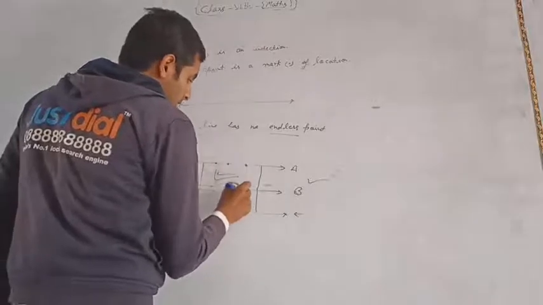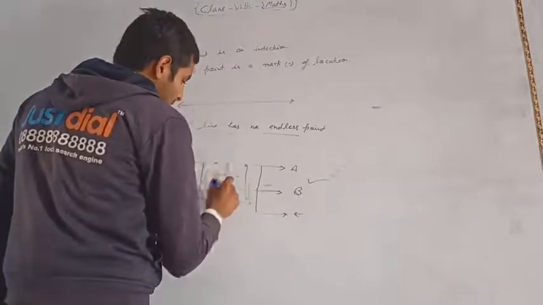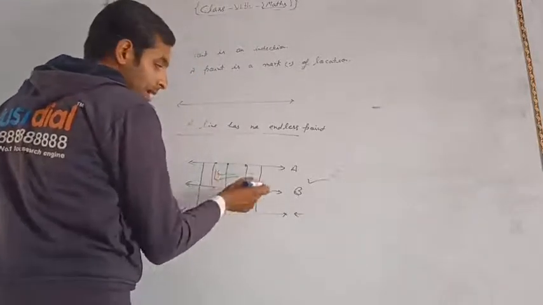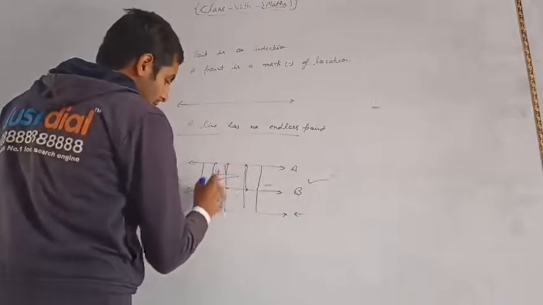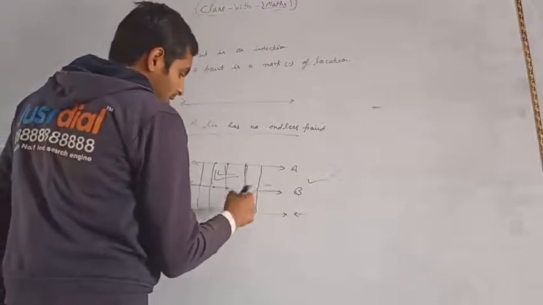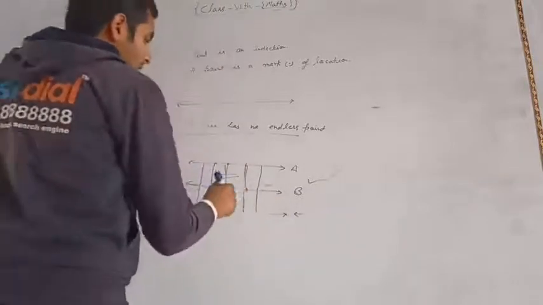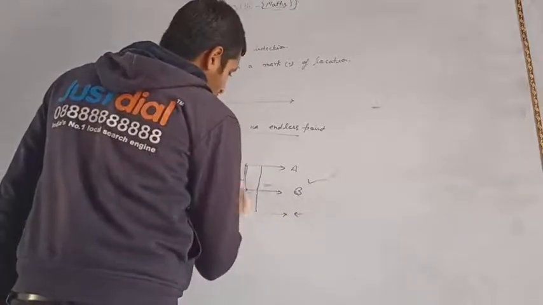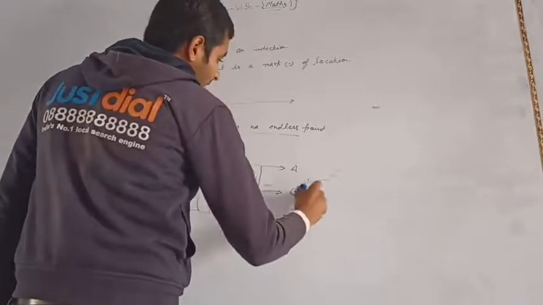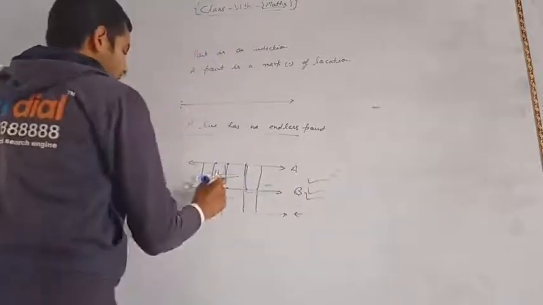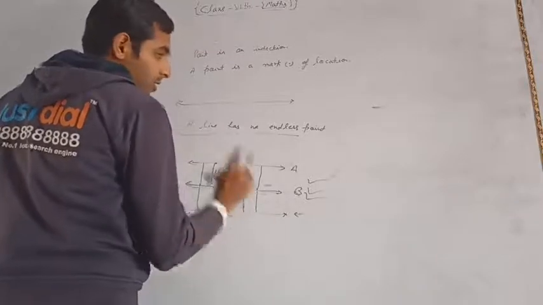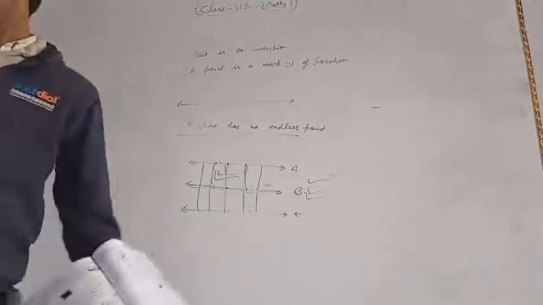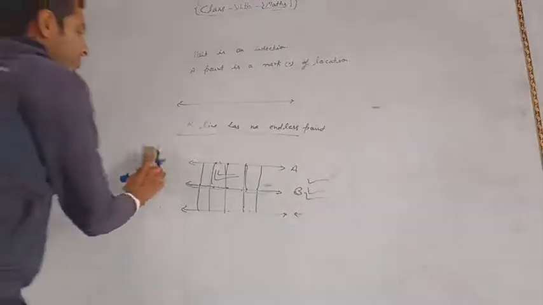So these two lines are called parallel lines to one another, and if you take three lines, the distance between them is also equal. So these lines are called parallel lines. This is parallel to this, and this is parallel to this, and this is parallel to this. Okay. Again,